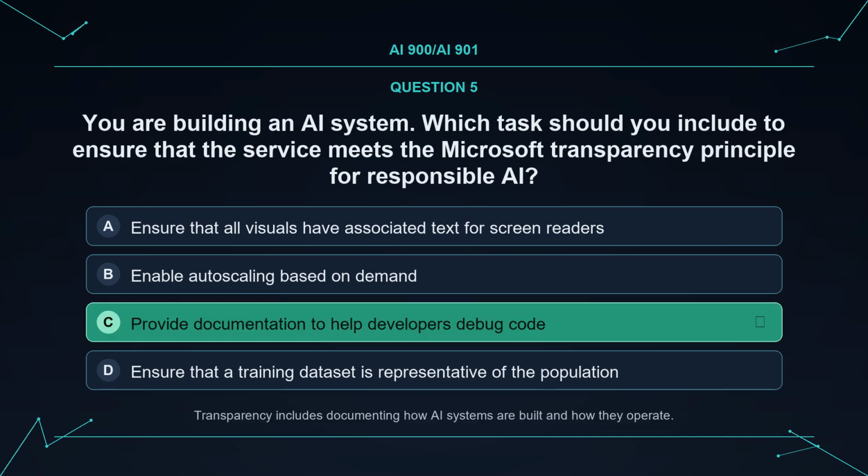The correct answer is C. Provide documentation to help developers debug code. Explanation. Transparency includes documenting how AI systems are built and how they operate.